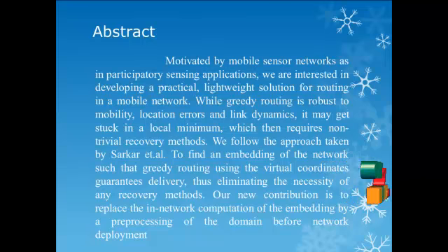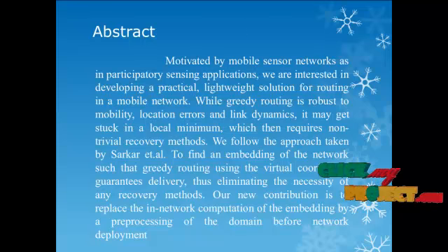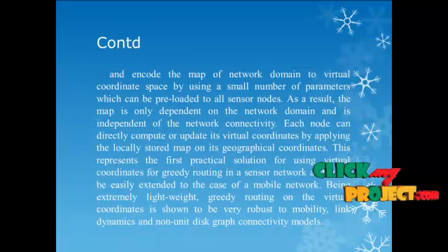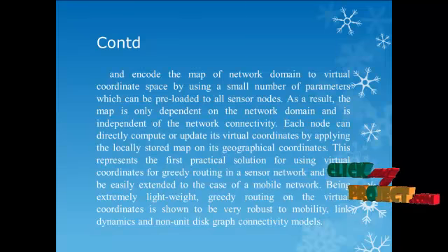We follow the approach taken by Sauter to find an embedding of the network, such that greedy routing using the virtual coordinates guarantees delivery, thus eliminating the necessity of any recovery methods. Our new contribution is to replace the in-network computation of the embedding by a pre-processing of the domain before network deployment, and encode the map of the network domain to virtual coordinate space by using a small number of parameters, which can be preloaded to all sensor nodes.